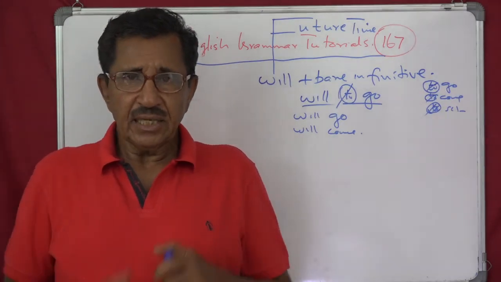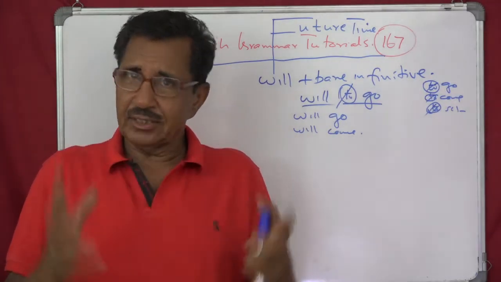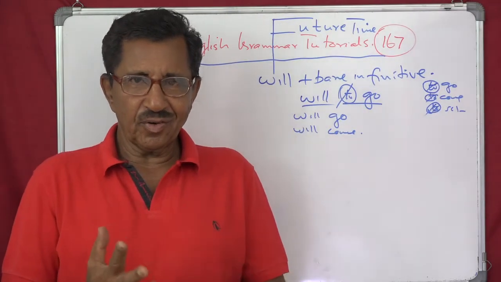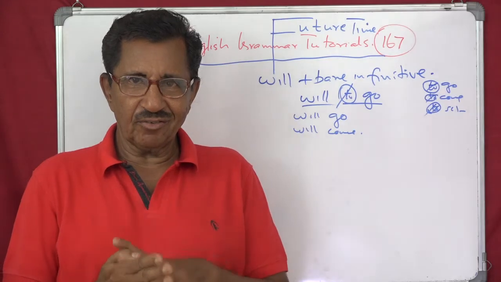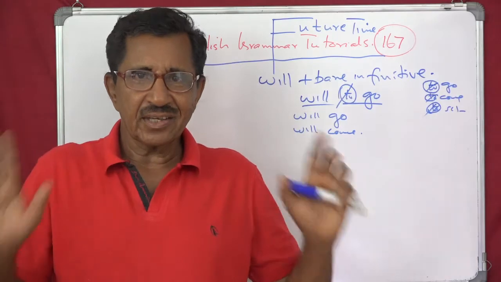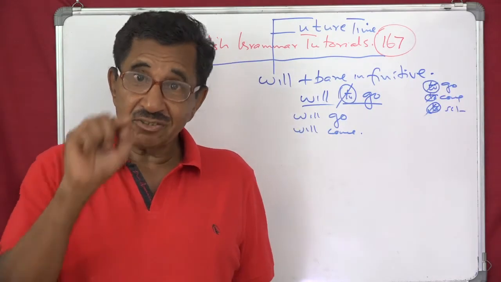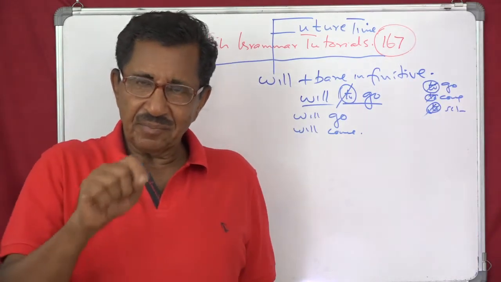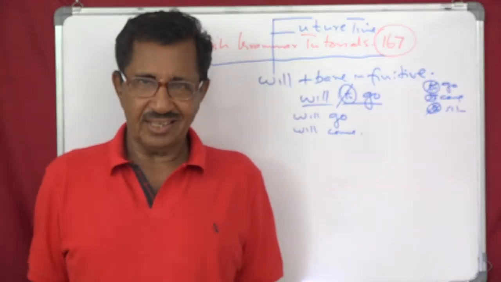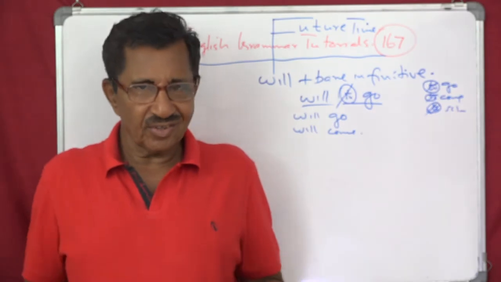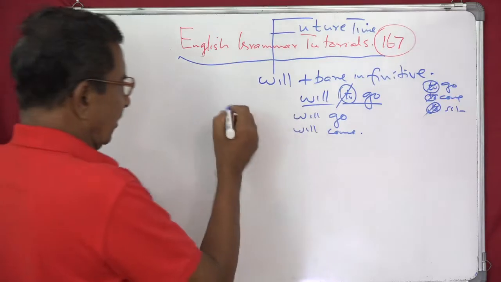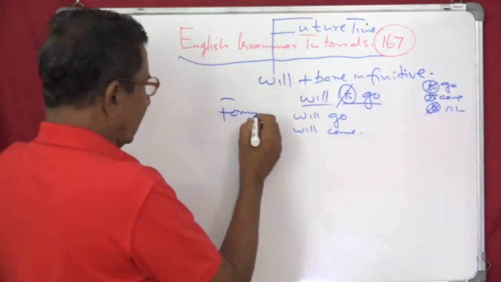Now what happens is, infinitive does not undergo any change. Therefore, whether you say I will go, you will go, she will go, he will go, it will go, they will go, we will go, you will go, it will remain the same. Why? Because it is not a verb. If it is a verb, then it should change its form, like he goes, she goes. It is an infinitive, so it will not change. Understand? So this is the form. Now that is step 1.